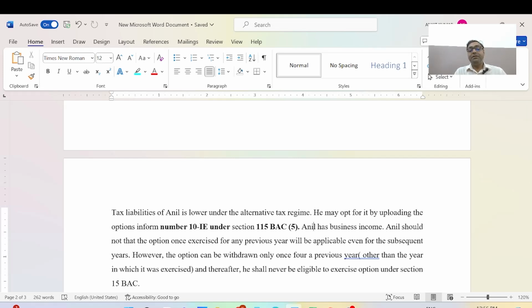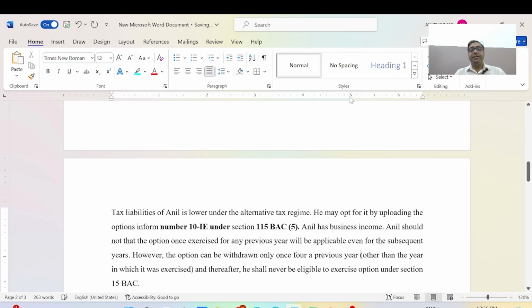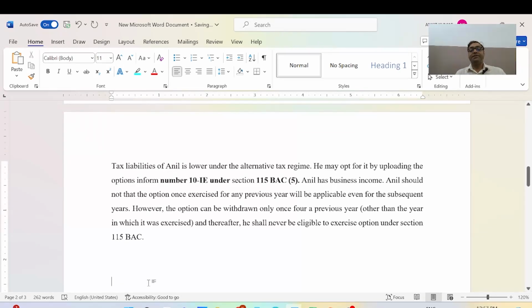The option can be withdrawn only once, for a previous year other than the year in which it was exercised, and thereafter he shall never be eligible to exercise the option under section 115BAC.